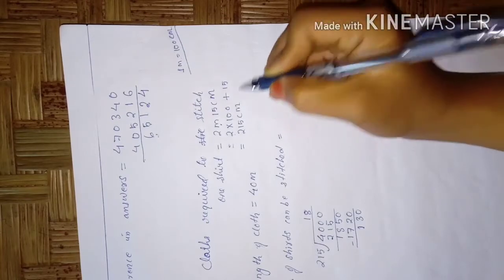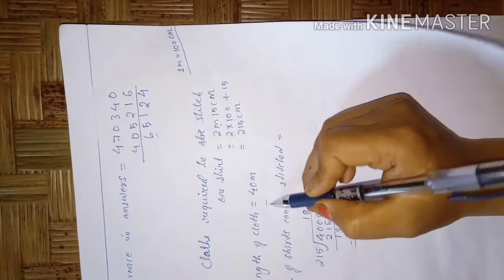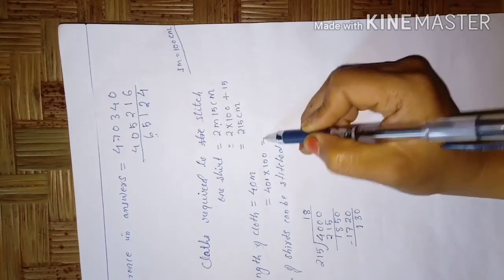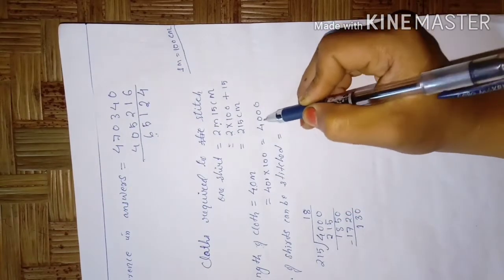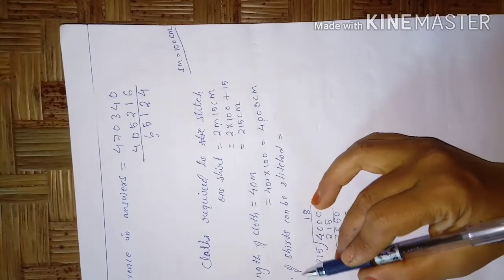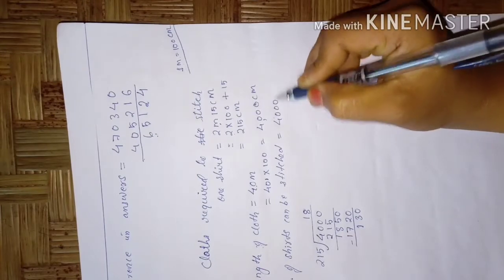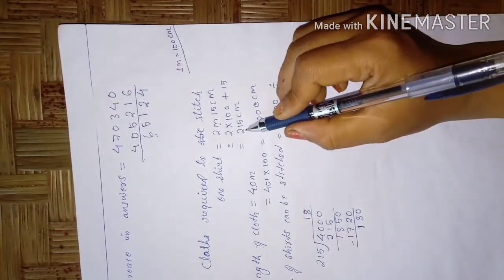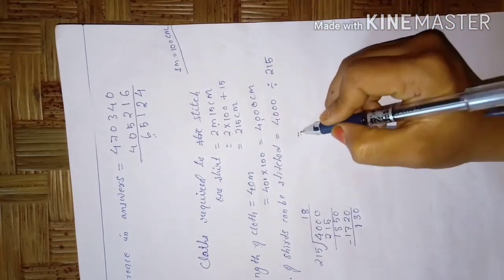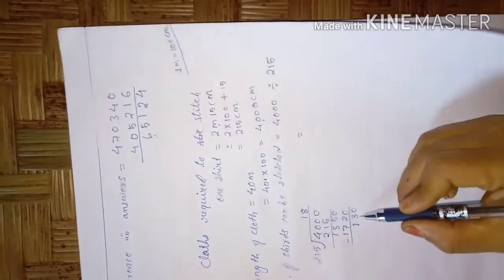So it becomes centimeter. Length of the cloth. So how much cloth do you have? 40 meters. So convert this into centimeter. So you have to multiply with 100. So you will get how much? 4000 centimeters. So total cloth is 4000 centimeter. Now number of shirts that can be stitched will be how much? 4000 divided by how much? For one shirt how many centimeters we need? 215 centimeter. So you have to divide. So after dividing you will get 18 and the remainder is 130.